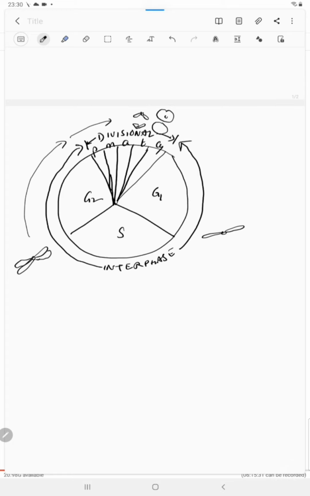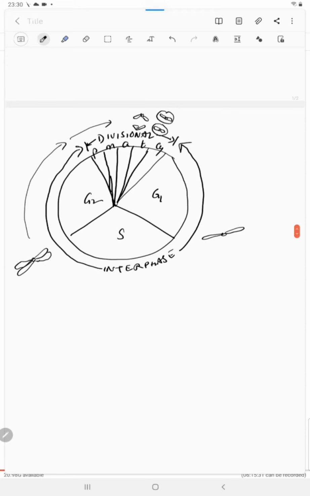These chromatids are now chromosomes. So they again return into single chromatid stage. They will again enter into the cell division, and then they will have the same fate. So this is how the chromosome behaves in different phases of the cell cycle.